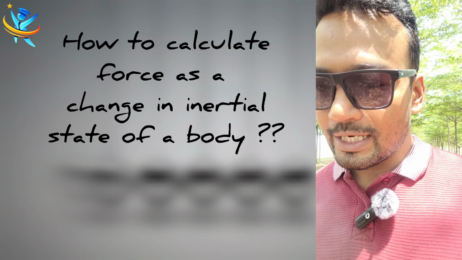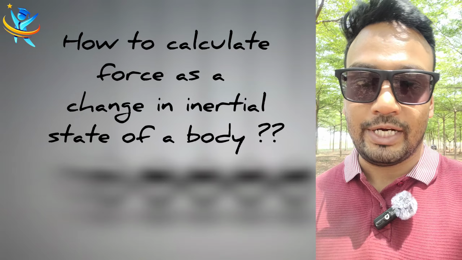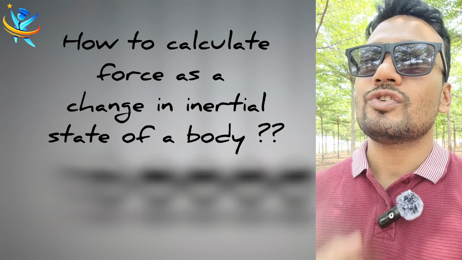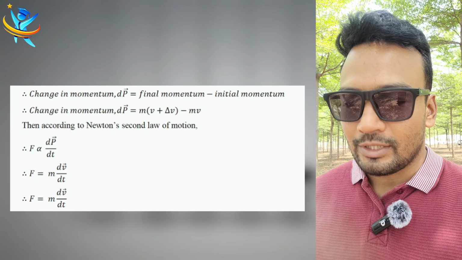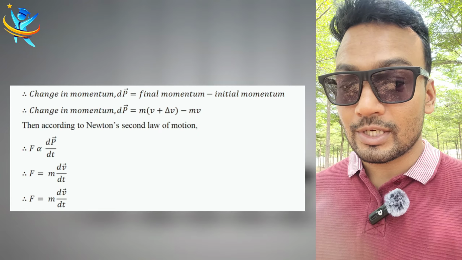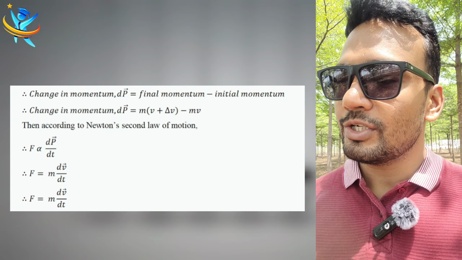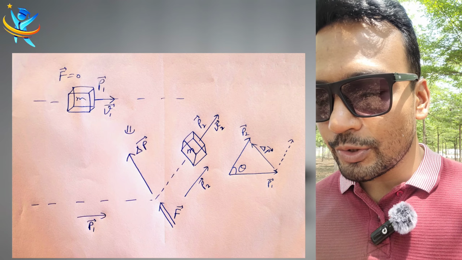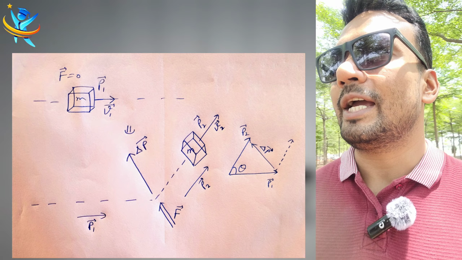See, Newton's second law says force is required, which is actually a vector, so direction is also involved. By applying force you can change the inertial state. What kind of inertial state? Like rest to motion, motion to rest, change in direction, change in magnitude, right? So if you change the inertial state, you need a force. But how to get that force? According to Newton's second law, F equals change in momentum by time.